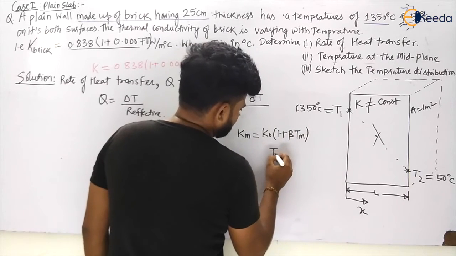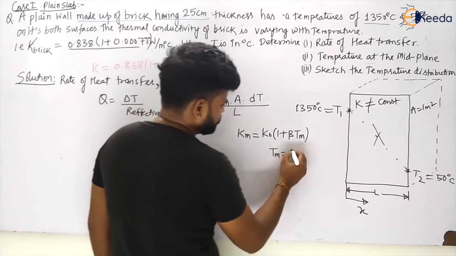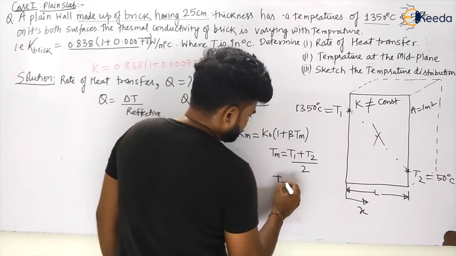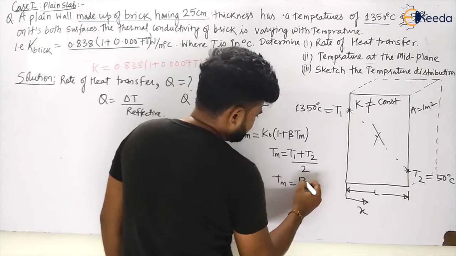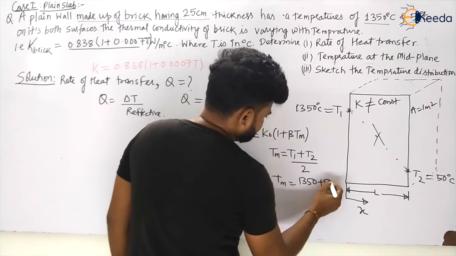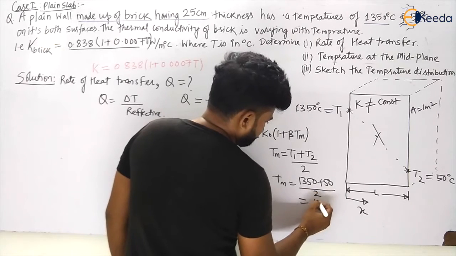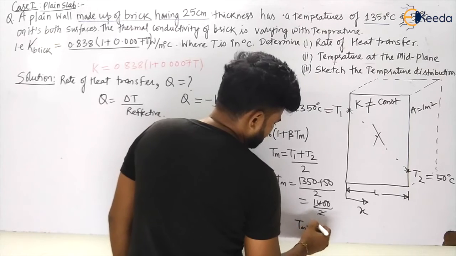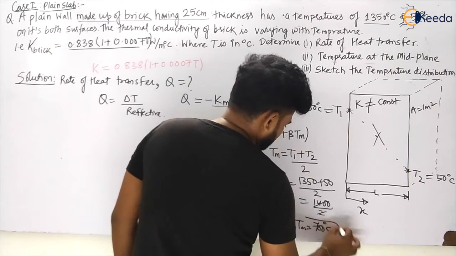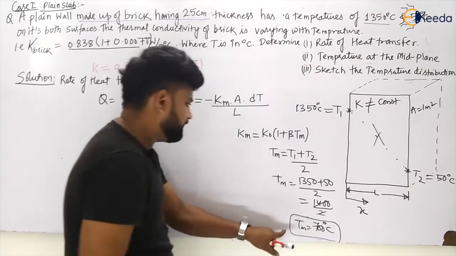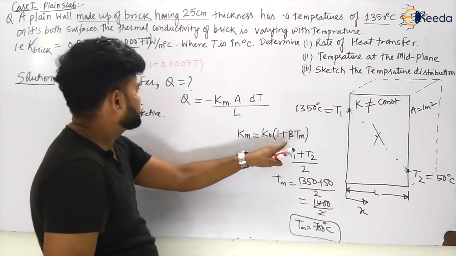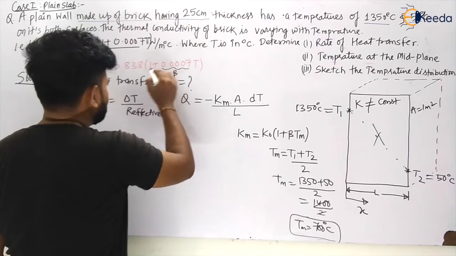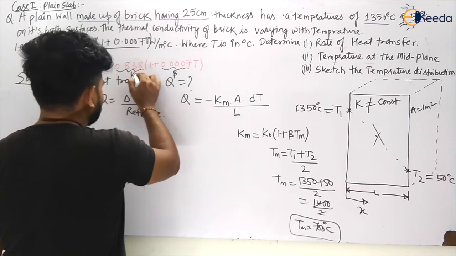So what was the Tm? Tm is the mean temperature, which can be calculated by T1 plus T2 divided by 2. So Tm will be equal to 1350 plus 50 divided by 2. This will be 1400 divided by 2, and Tm will come to be 700 degrees Celsius. Comparing with the equation, this will be your beta and this will be your K naught.